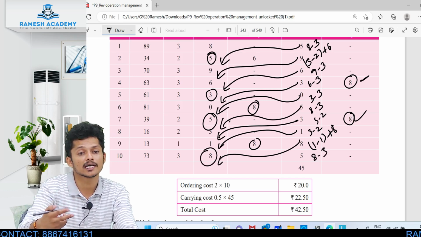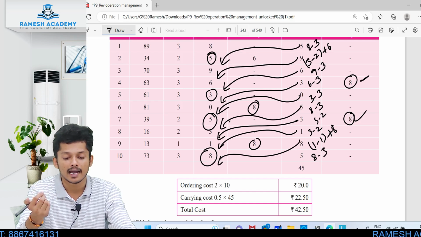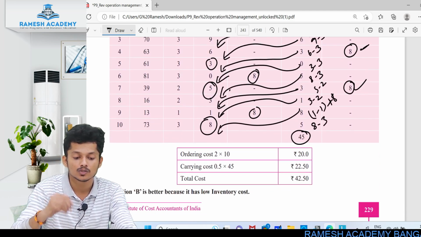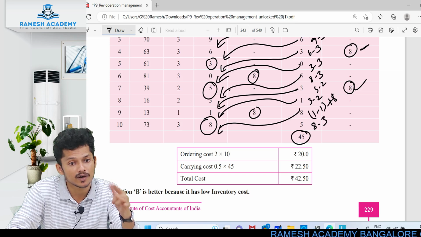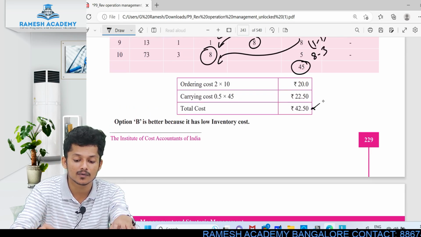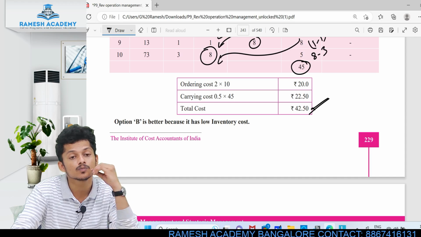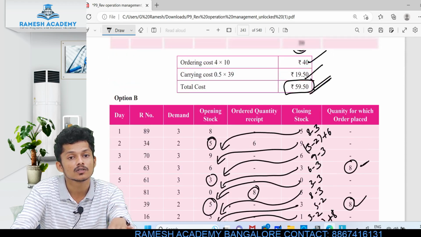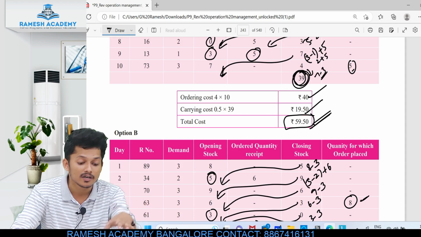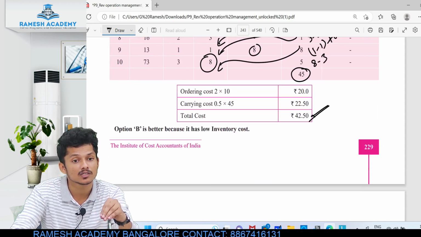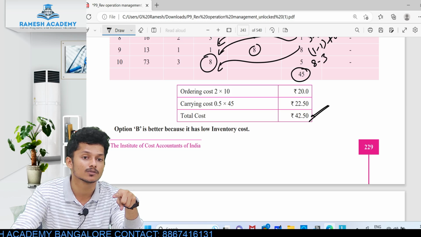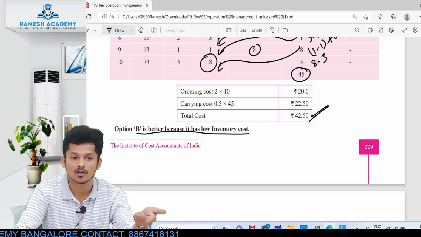So how many orders in total take place? 2 orders. 2 into 10. And again, what is the closing stock total? It comes around 45. 45 into 0.5. So when you follow situation 1, the cost is becoming 59.50. When you go with the second one, it is 42.50. Which is more? This one is more. If you consider situation 1, you have to pay more cost. If you consider option B, you have to pay less cost. Whichever cost is less, you have to accept, then only the profit becomes more. Option B is better because it has low inventory cost.